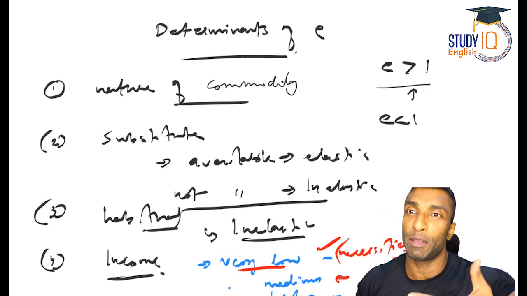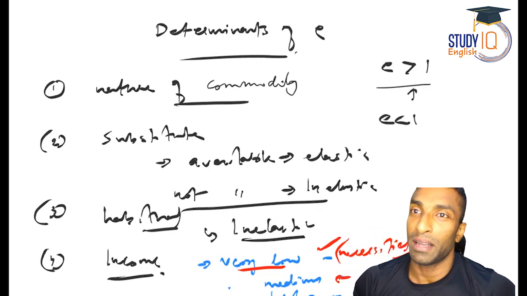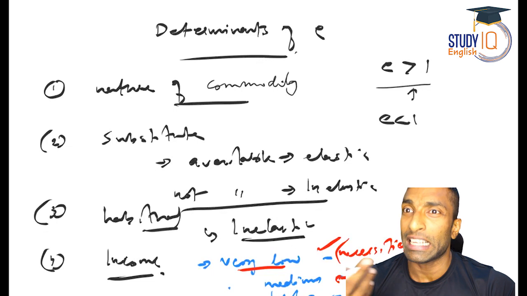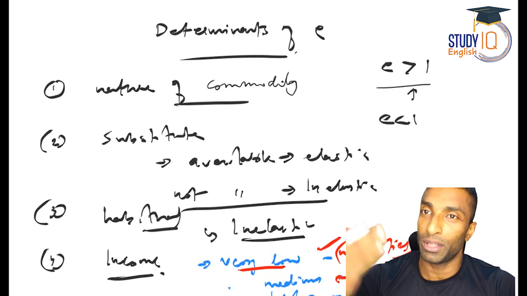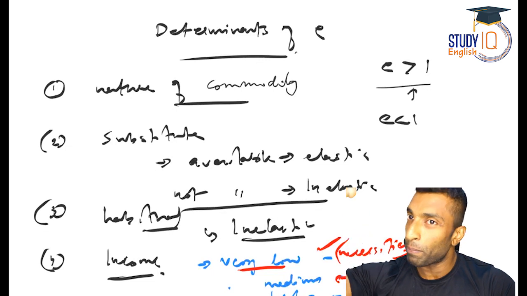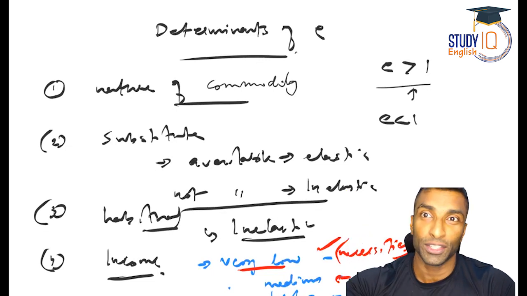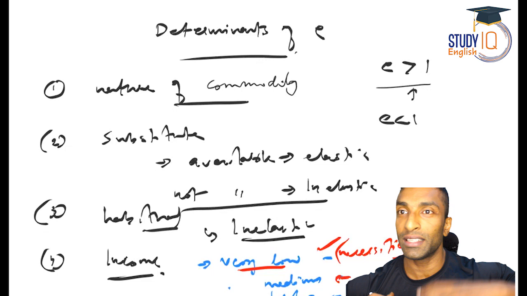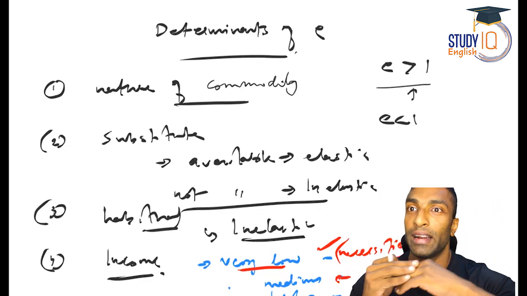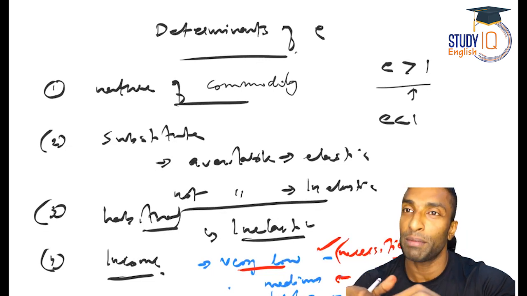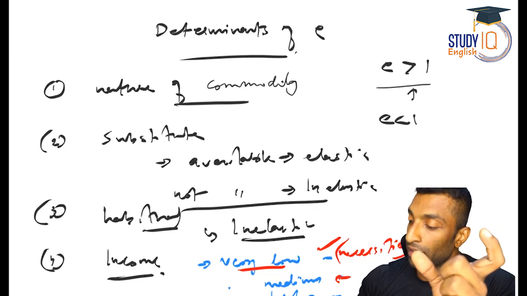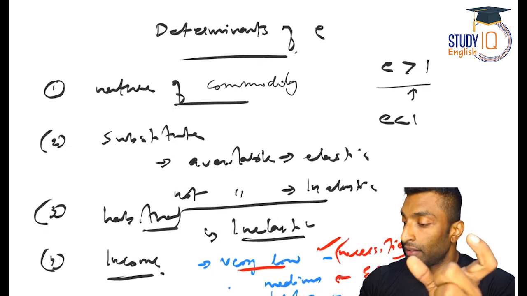Medium income, middle class people, this is very elastic, because middle class income people are very aspirational. They are waiting for the price to come down so that they can buy an air conditioner. They're waiting for the price to come down so that they can buy some furniture for the home. I want to make things better, look better, feel better, to show off better, right? I want to buy a car. If the price is coming down, I'll definitely buy a car. So when it comes to middle class, their demand is elastic.